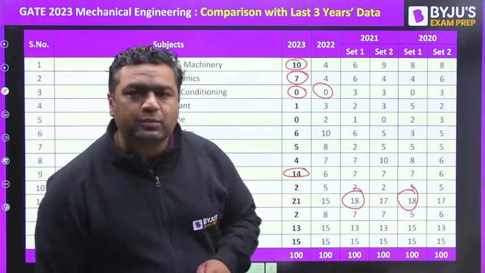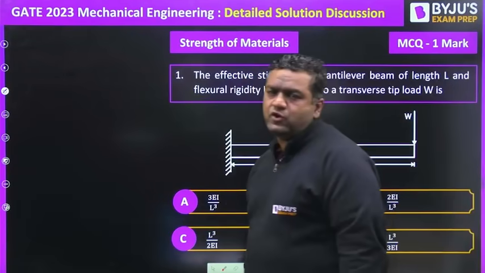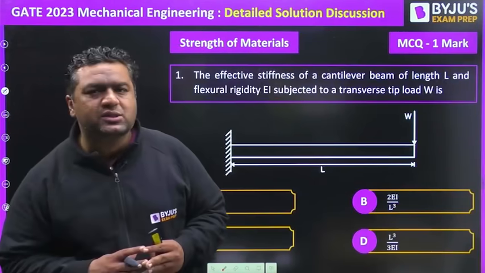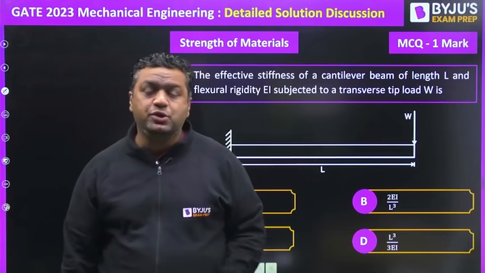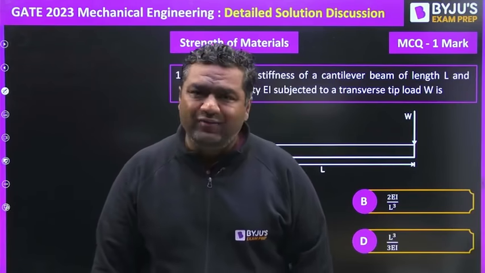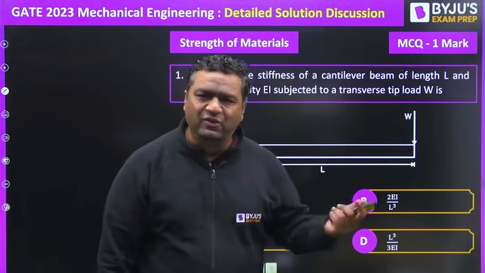Okay. So guys, moving further now. This is the very first question. First of all, we will see the questions of strength of material. Then we will move on to the machine design questions. And after that, we will be going for the production questions. Okay. Then after me, the next faculty will join.